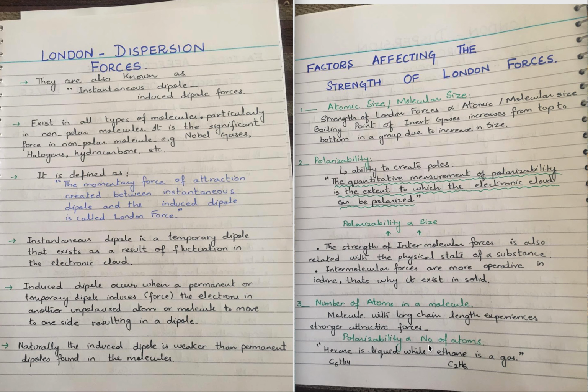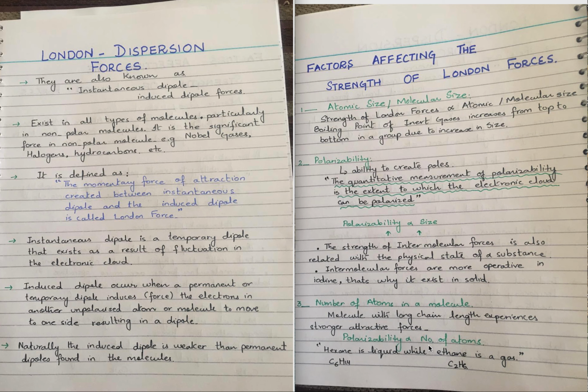Greater the number of atoms, stronger will be the London dispersion forces. For example, hexane is a liquid and ethane is a gas. In the same way, the boiling point of hexane is also higher as compared to ethane. Why? Because in hexane there are 6 carbon atoms and in ethane there are 2 carbon atoms. In the case of hexane, there are more points of attachment, more contact points for making London dispersion force. That's why more heat is required to boil it. That's why it exists in the liquid state.